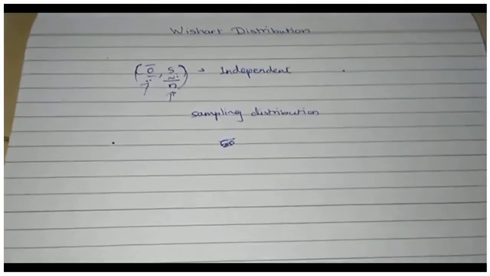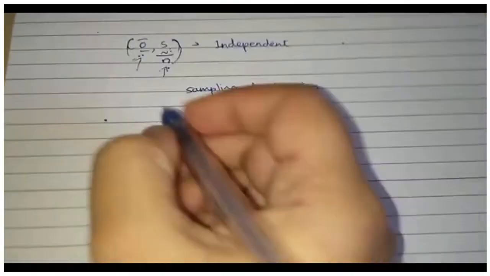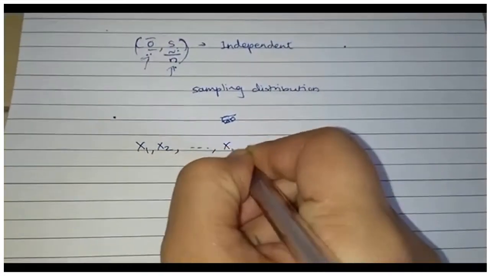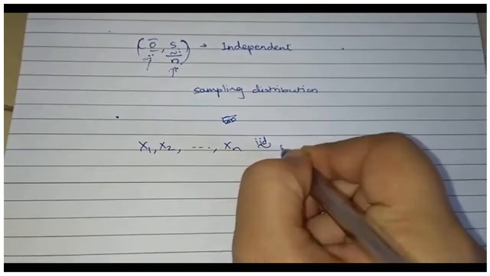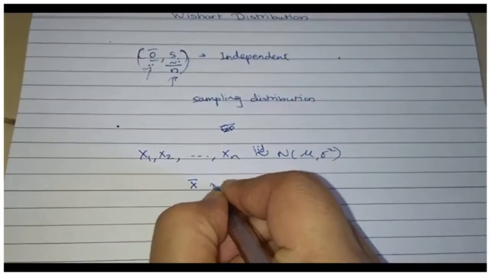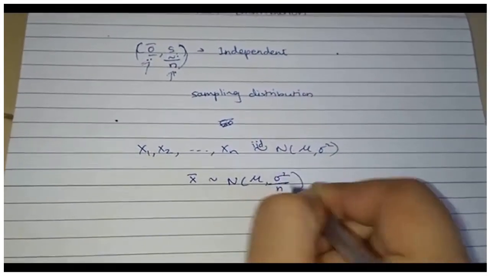You know in the univariate case that if x1, x2, ..., xn are IID normal with mean mu and variance sigma square, then x bar also follows normal with mean mu and variance sigma square by n.